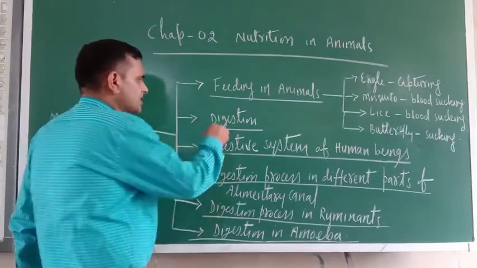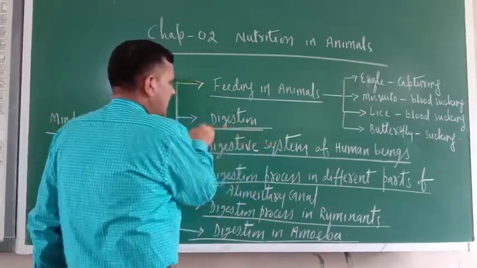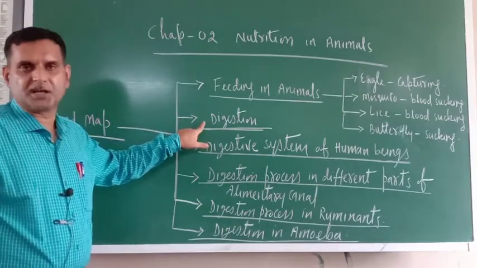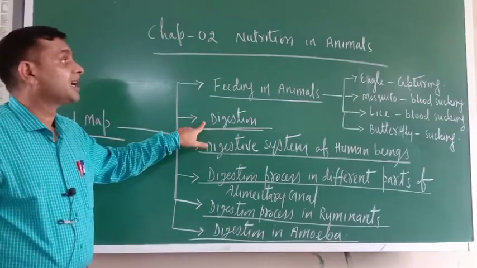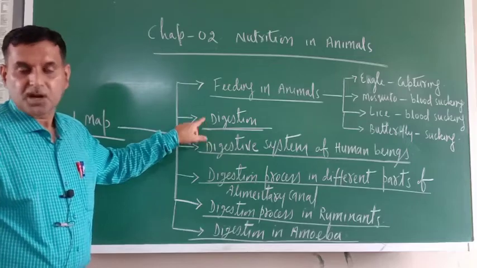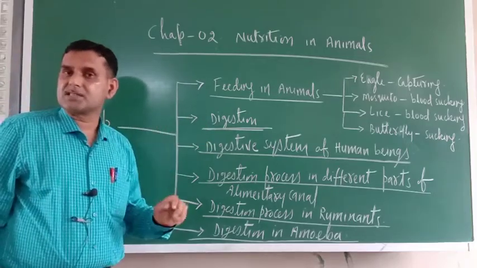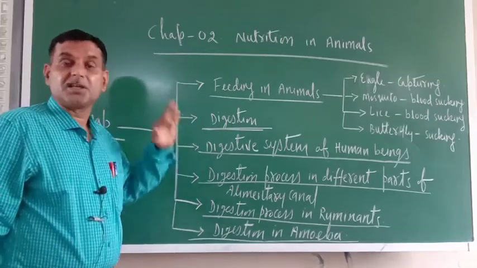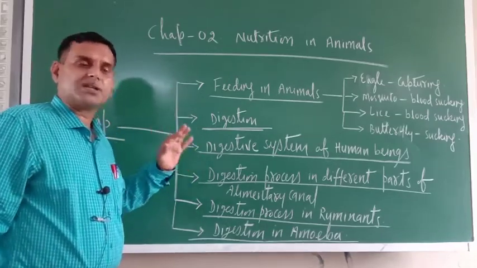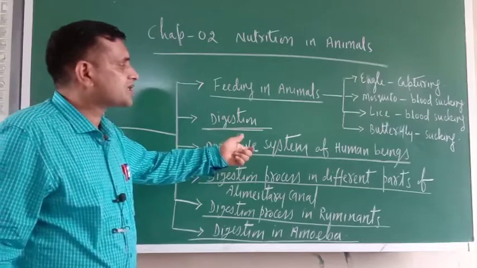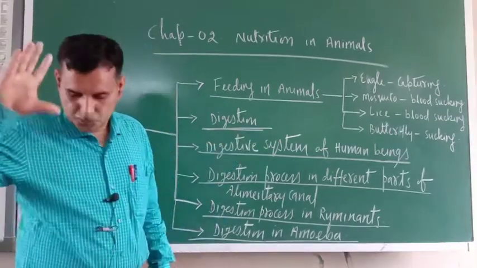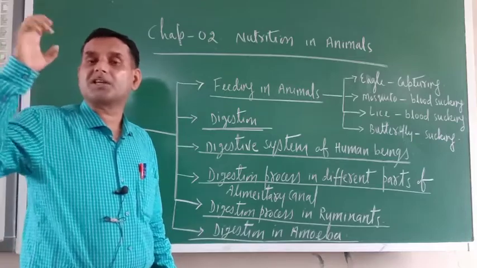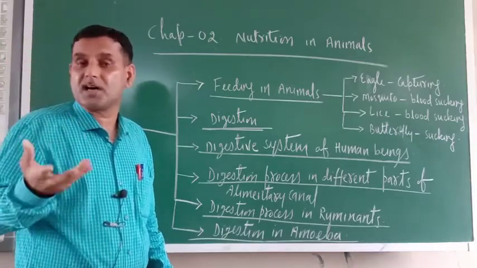Now next one: in this chapter we'll discuss digestion in animals. First we'll tell you the definition of digestion, what is the meaning of digestion, and afterwards I will teach you the digestive system of human beings. We are the supreme animal, the most advanced animal of this earth.